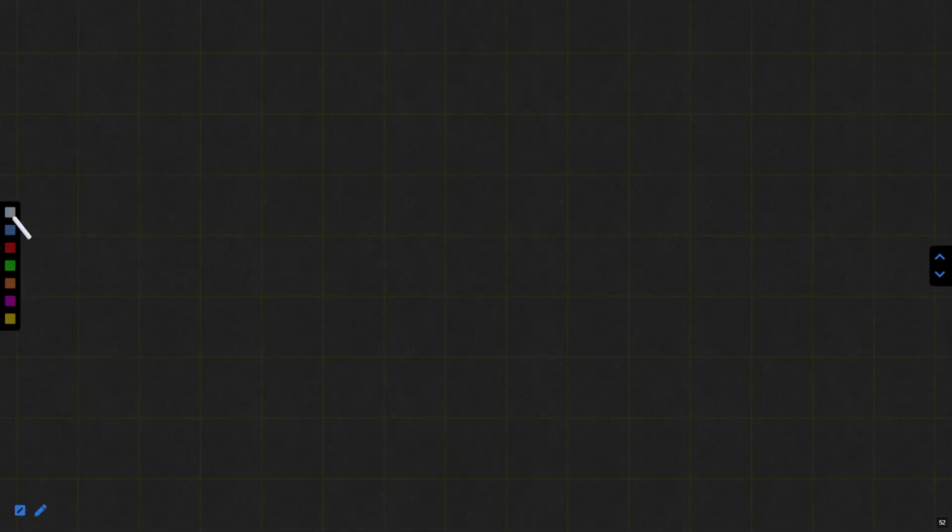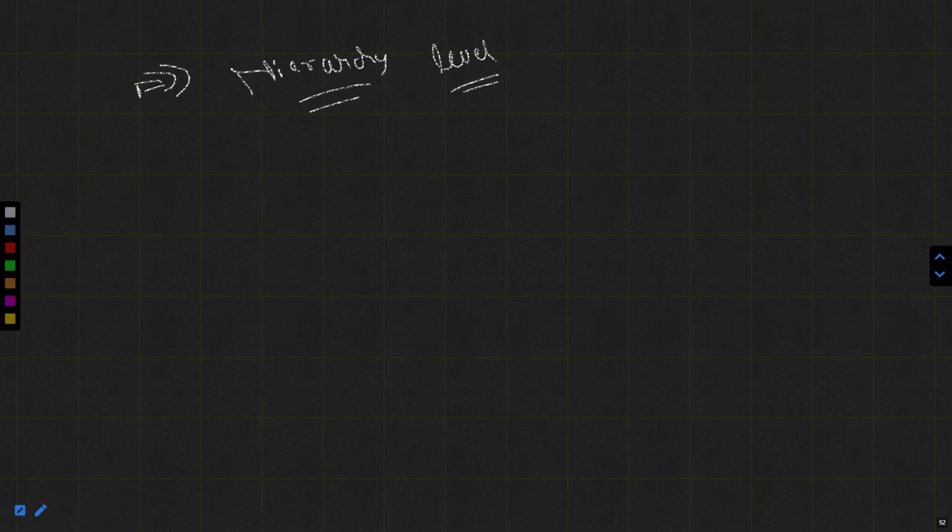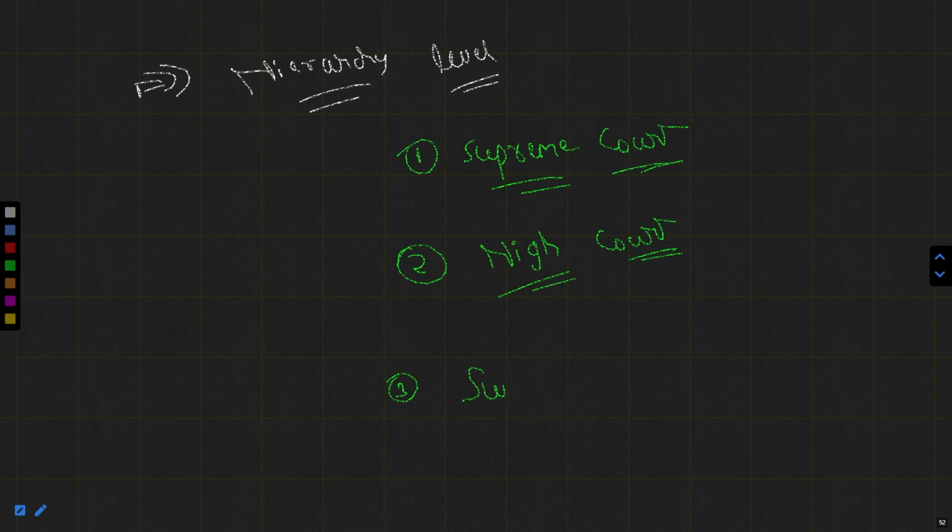If we check the hierarchy, Supreme Court is on the top, then comes the High Court, and then comes the subordinate court.